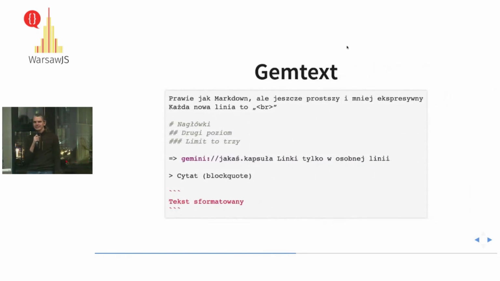So instead of HTML, you have GemText in Gemini. GemText is a markup language that's similar to Markdown, but way simpler and less expressive. It has headers up to 3 levels. It is plain text separated by new lines. It has links. Every link has to be on its own line. It has block quotes. It has formatted text, and that's it. It doesn't even have images.